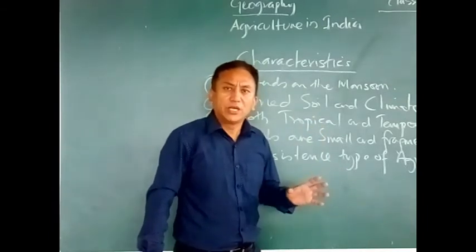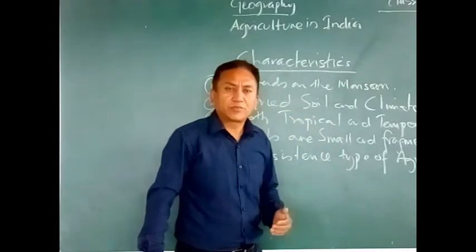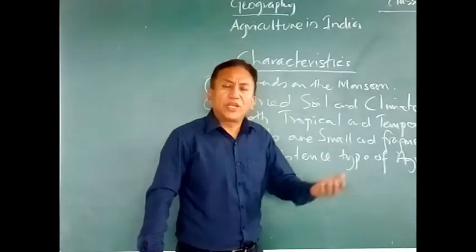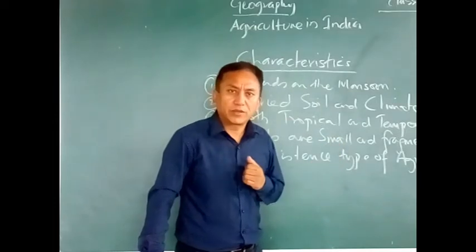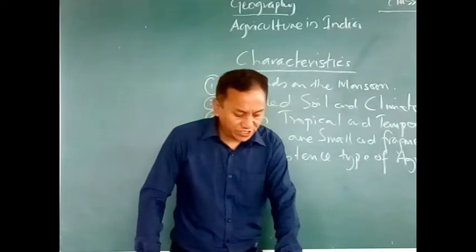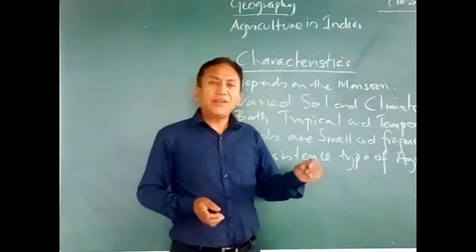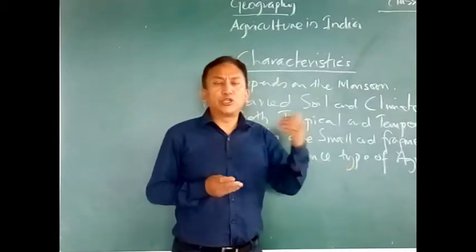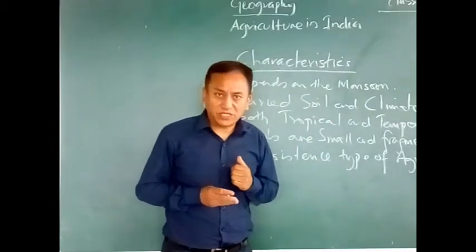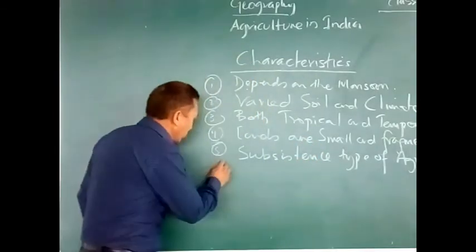That means what happens here? In the subsistence type of agriculture, farmers themselves grow crops, and whatever crops they grow, they use it for their own consumption. That is termed as subsistence agriculture, practiced in a country where the farmers grow crops and the crops which are grown in the field are consumed by the family members themselves. That's point number 5. And then we come to the 6th one.